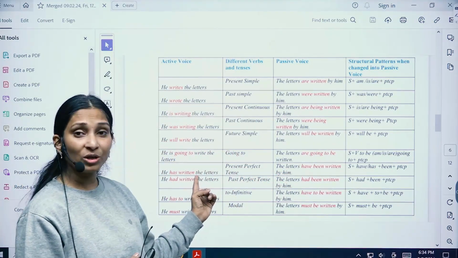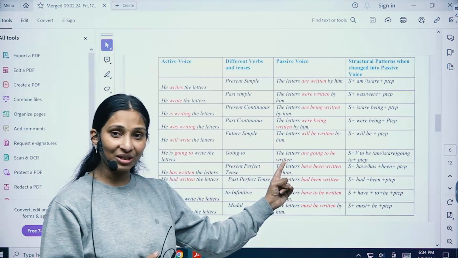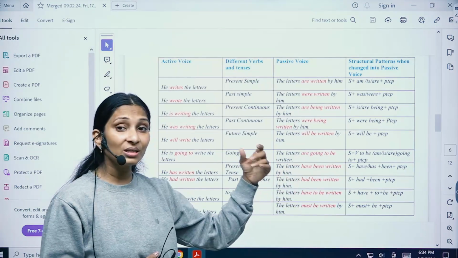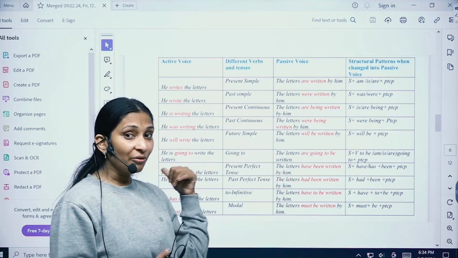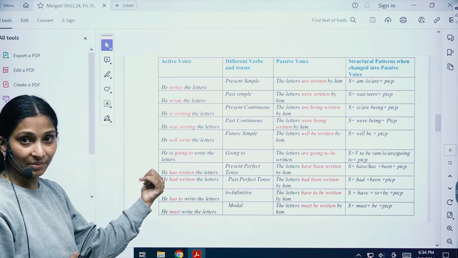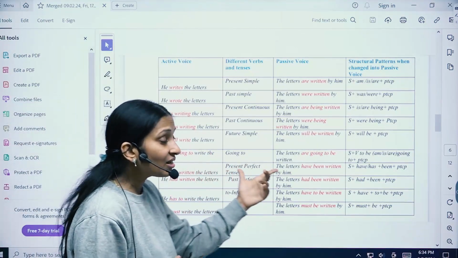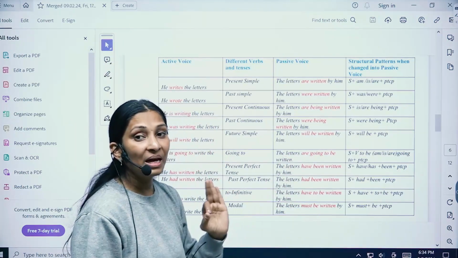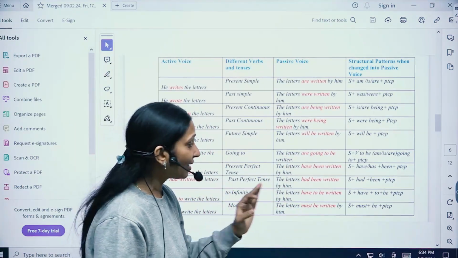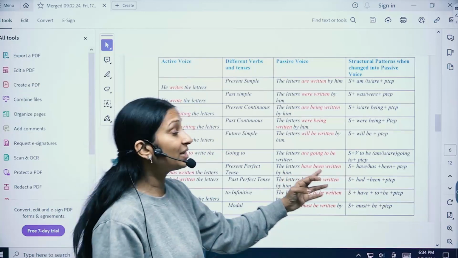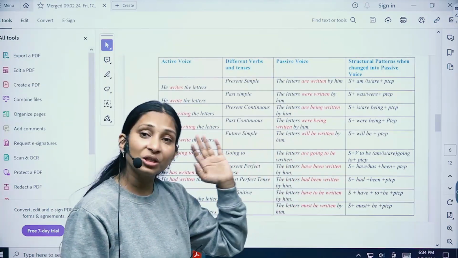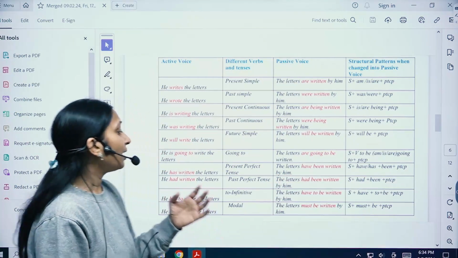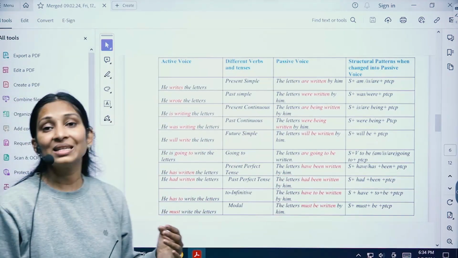The letters, which was the object over here, becomes the subject here. The letters have, because letters are plural, whereas here it was has because he was singular. But when letters become the subject, according to that we are going to add have. Been is the extra verb that you're adding. Written stays as it is because it is already the verb's third form, by him. So here the extra verb that you have added is been.